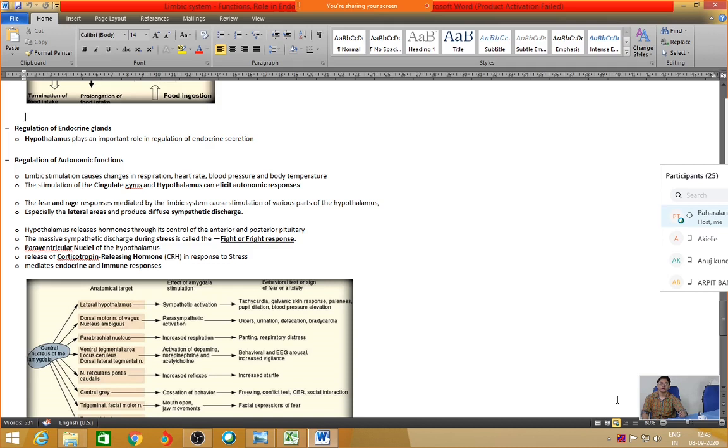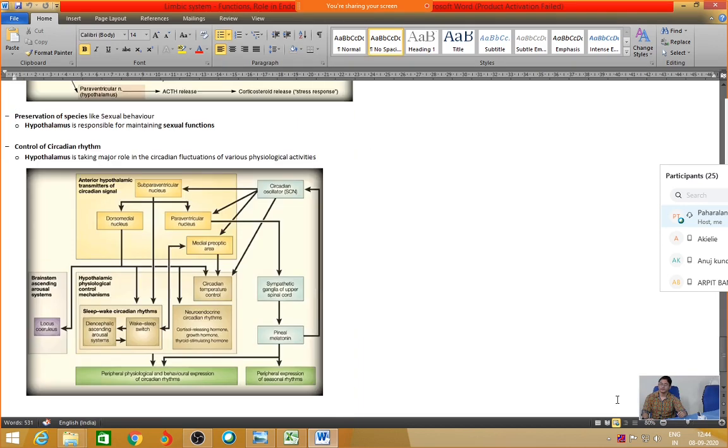So the hypothalamus falls under the subcortical structures of the limbic system. Being an integral part of the limbic system, whatever the functions of the hypothalamus are will automatically translate into the functions of the limbic system. It has something to do with the fight or flight response, which I have already told you. How this occurs is nicely given in the chart. Please go to the chart, it is already given here.